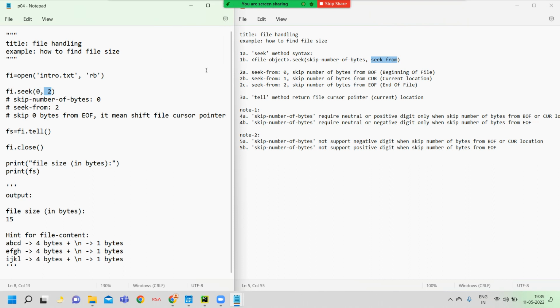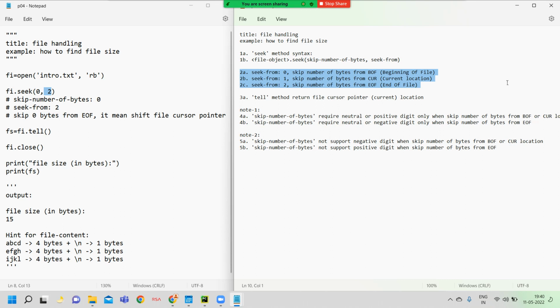What is the meaning of 2? Three constants are available here. Their names are seek beginning, seek current, seek end. So these constants are only found in the seek from feature. Seek from has 3 constants: seek beginning, seek current, seek end of file.